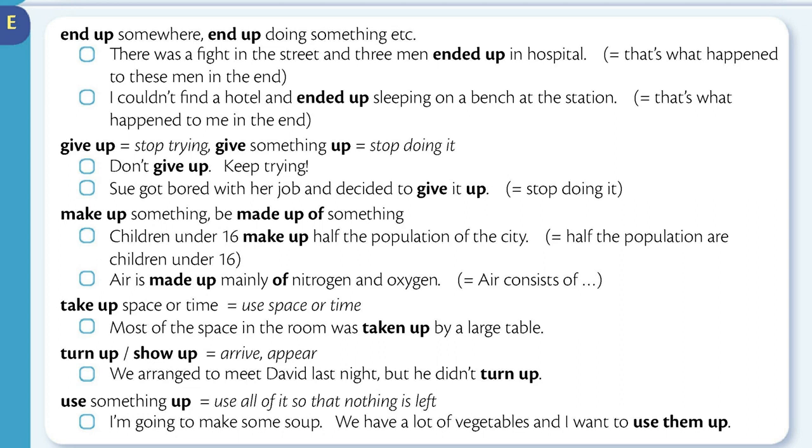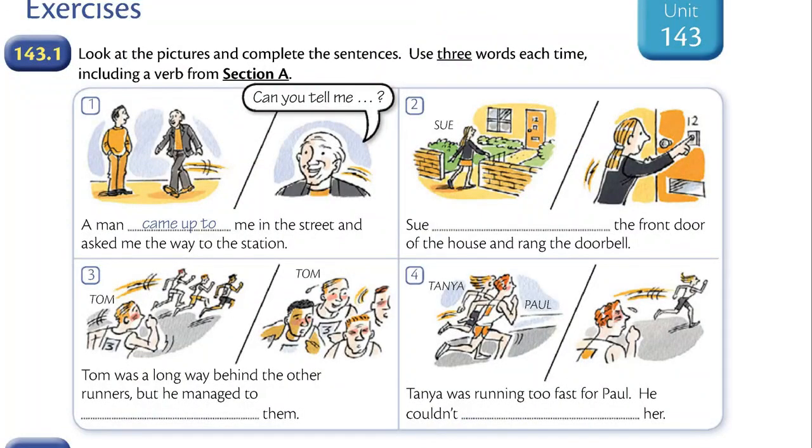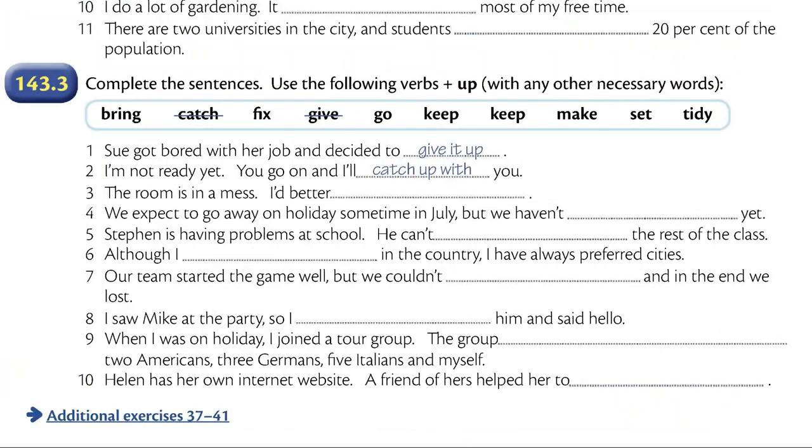Use something up means use all of it so that nothing is left. I'm going to make some soup. We have a lot of vegetables and I want to use them up. Now you can do exercises. Please pause the video when you see the exercise that you need and do it.